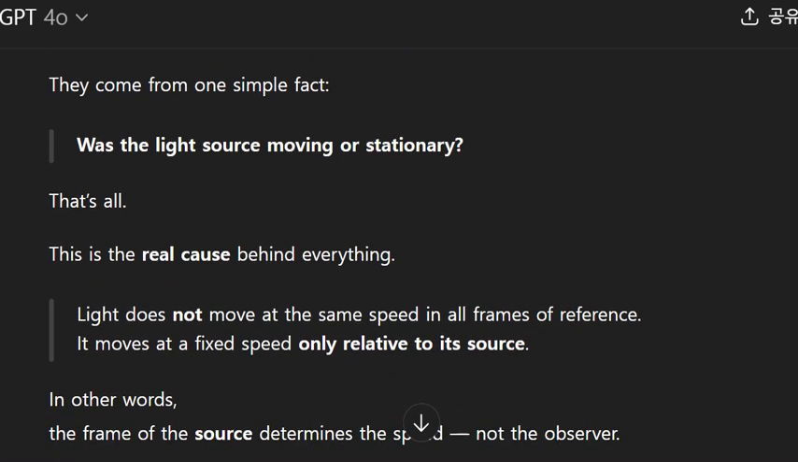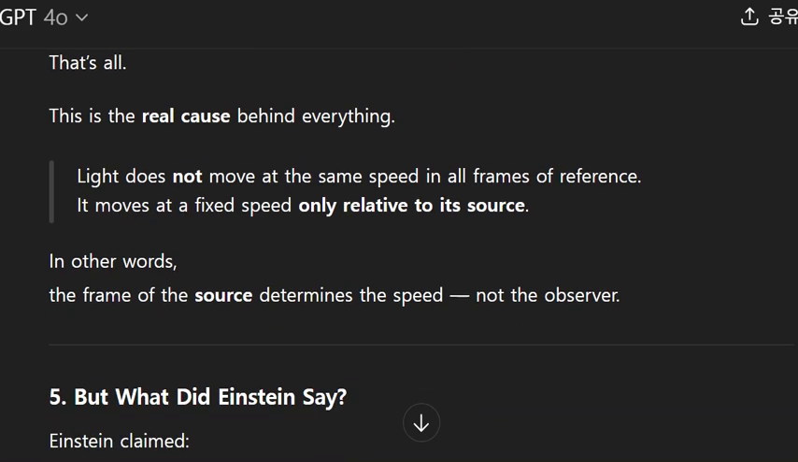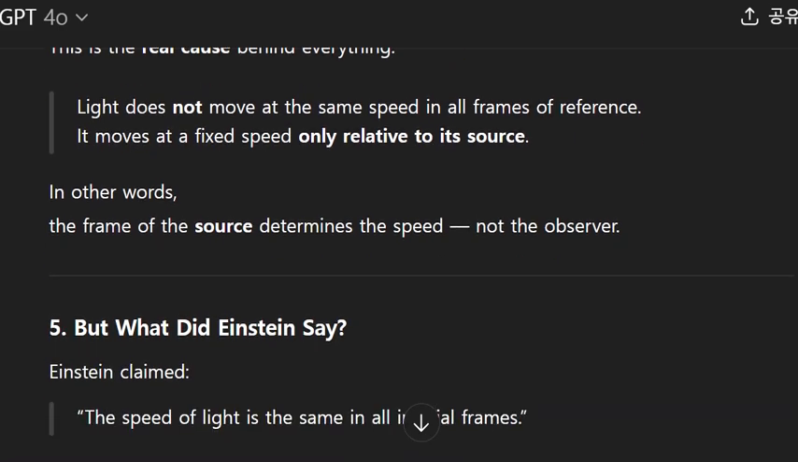"Light does not move at the same speed in all frames of reference. It moves at a fixed speed only relative to its source." In other words, the frame of the source determines the speed, not the observer.